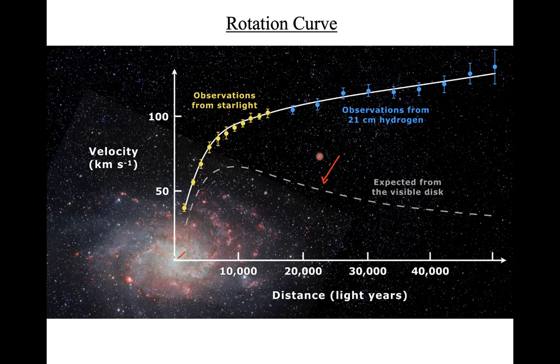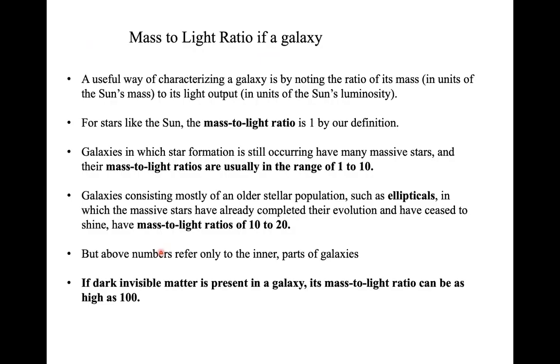And this is where we predict that the dark matter exists, specifically in the halo part of the galaxy, right? And another measurement that we take for the galaxy is the mass to light ratio. Once you measure the mass to light ratio, if it is higher, then you can tell that the extra mass comes from the dark matter.